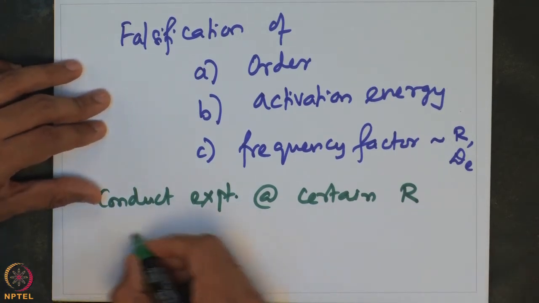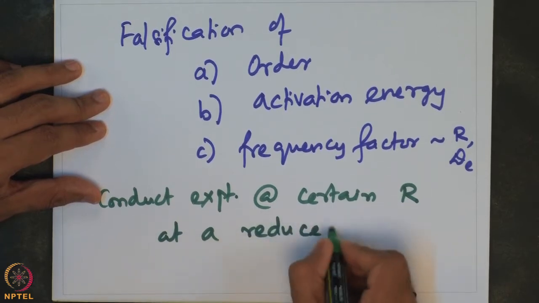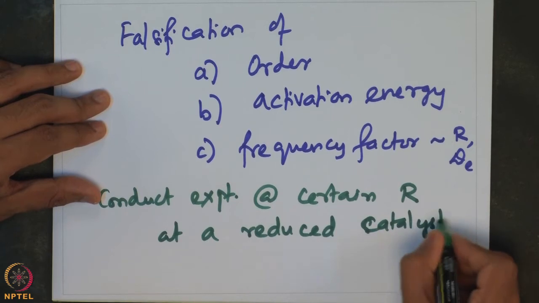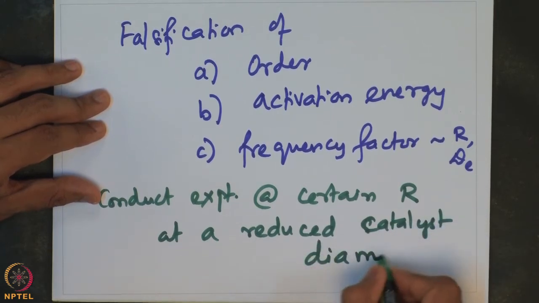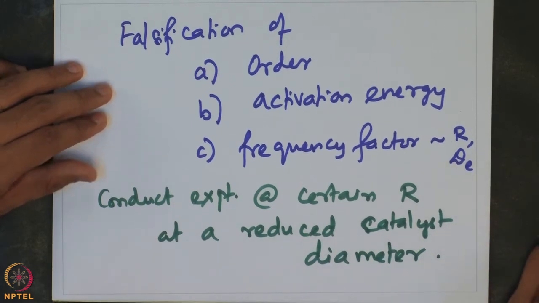So, now we conduct experiments at a reduced catalyst diameter. What will happen? If we reduce the catalyst particle diameter, then the diffusional limitations change. Remember that phi square, the Thiele modulus, is a function of r square. So, if I reduce my radius, then I am actually reducing phi square as well.